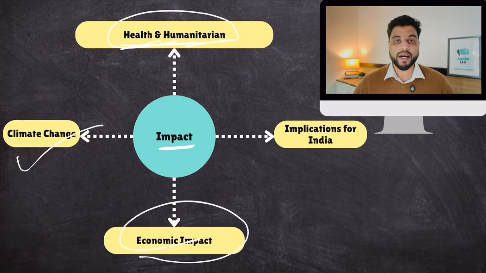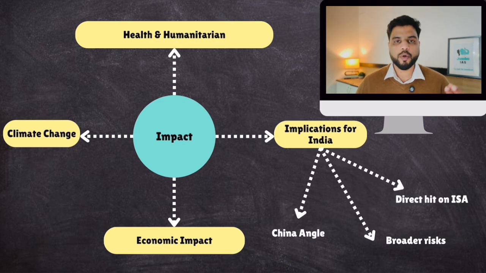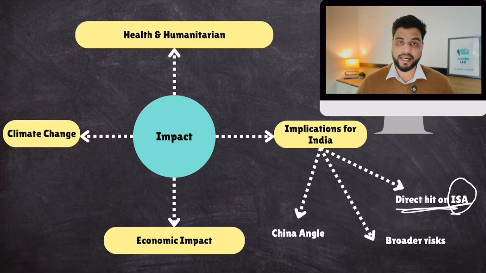Then economic impact, because USA has vacated its position from various international trade bodies and economic groups. And then there are certain implications for India. Now, how would India be impacted? Number one, this would be a direct hit on the International Solar Alliance, which was an international body spearheaded by India, created by India, headquartered in India. So this is the direct hit.